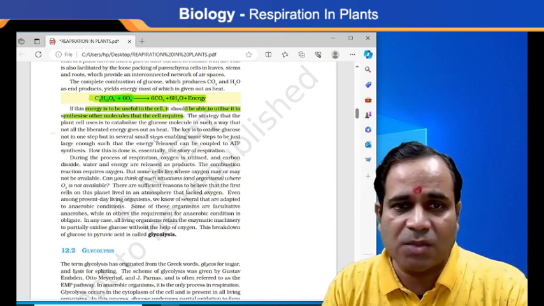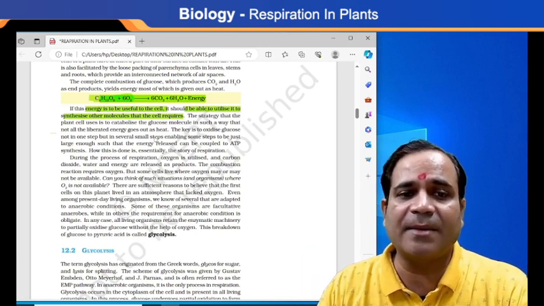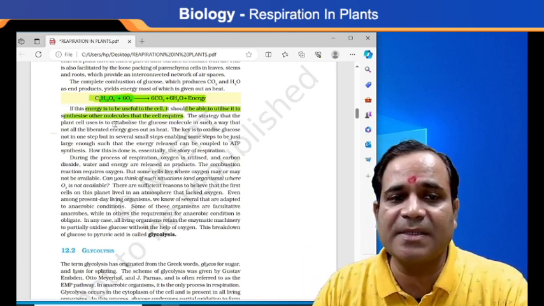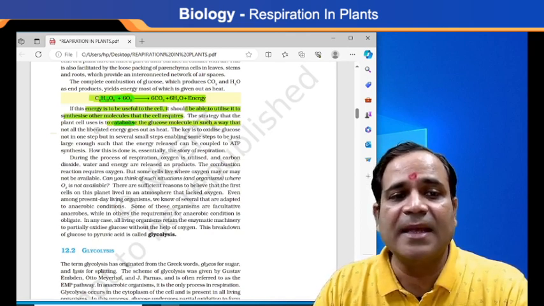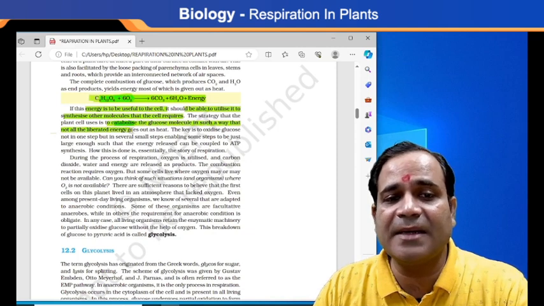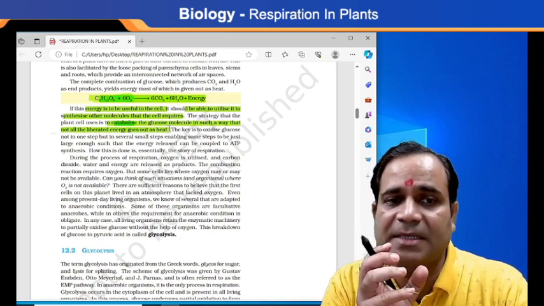So the strategy that the plant uses is to catabolize the glucose molecule in such a way that not all liberated energy goes out as heat. Some energy will be stored.